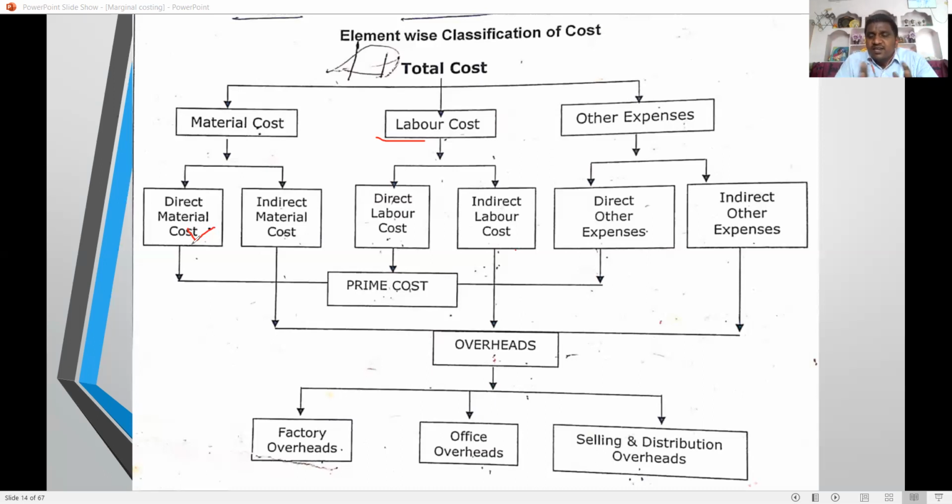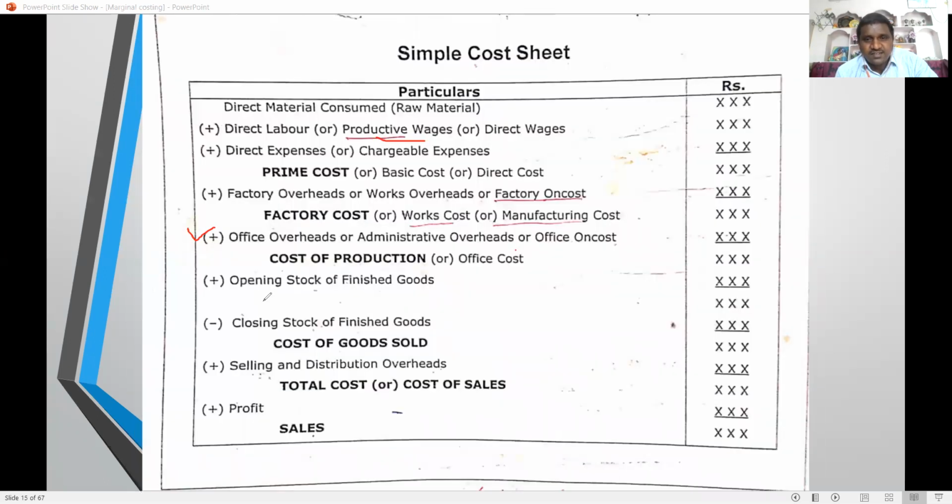Next, all indirect material, indirect labor, and indirect expenses are called overhead. Overhead is also called on cost. Overheads are again classified as factory overhead, office overhead, and selling and distribution overhead. Factory overheads are incurred at the factory level. Office overheads are incurred at the office level. Selling expenses are incurred for execution of selling orders. This is only a brief explanation, for your next topic, the simple cost sheet.